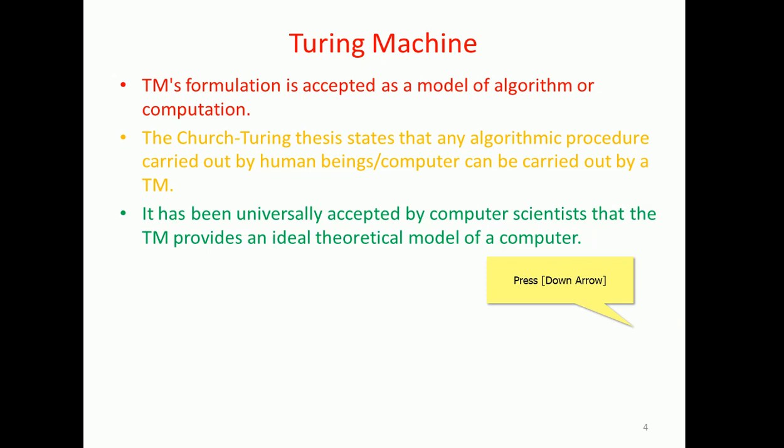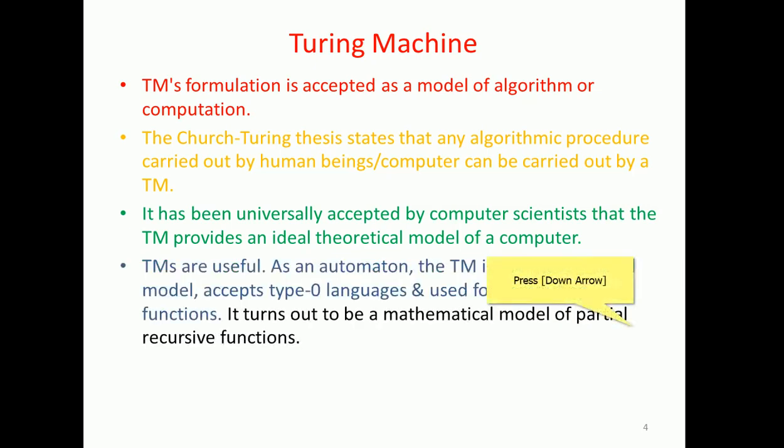That's why the Turing machine has gained mileage and come to light, and people are going to provide solutions through the Turing machine's ideal concept. Coming to the usage of the Turing machine, especially in automation, it is the dominant tool. The Turing machine is the most general model. It is a type 0 language, used for computing functions.